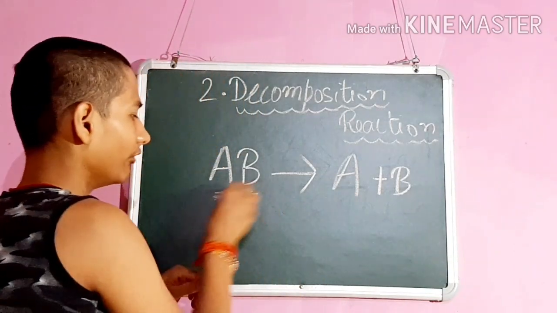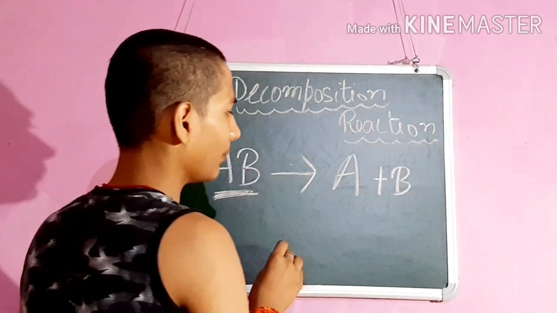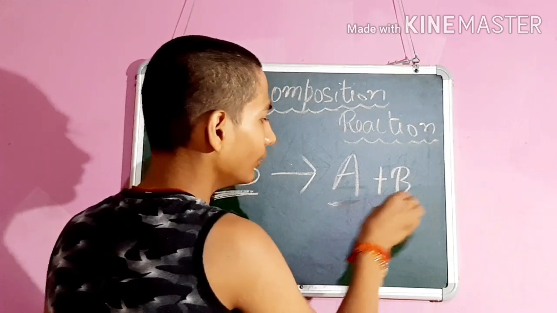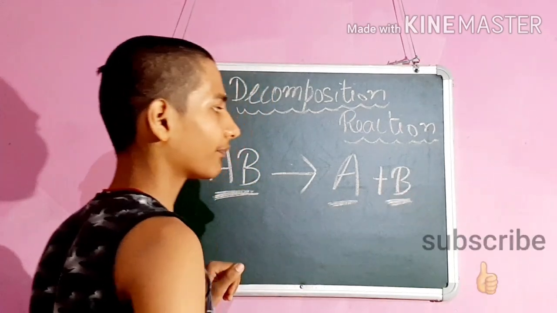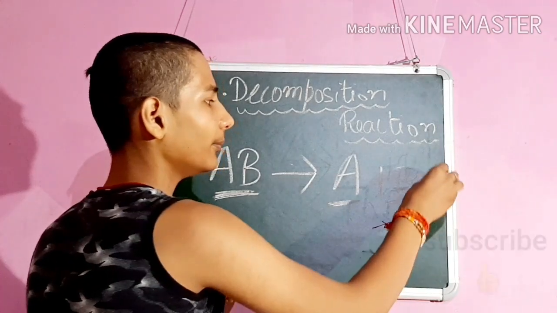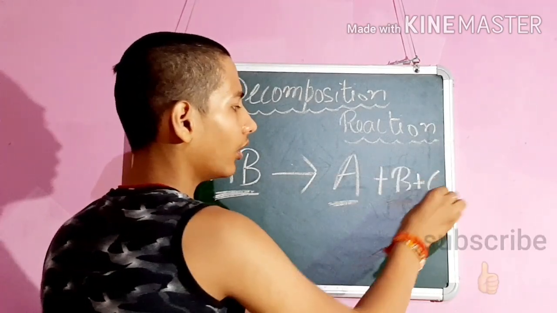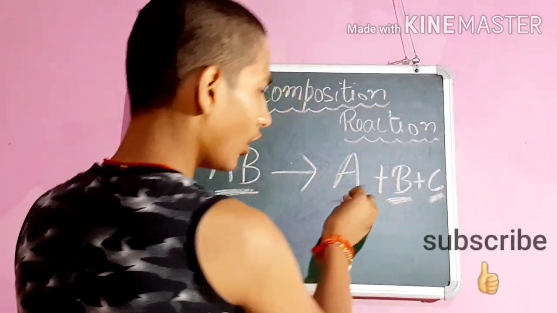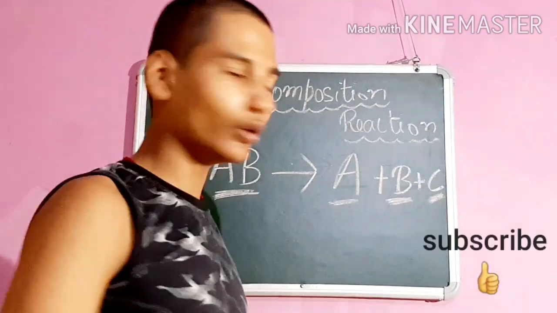The products will be compounds only, whether two or more than 3. All the products will be compounds only.